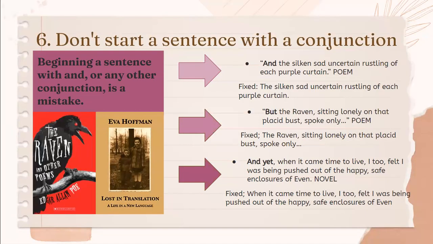Don't start a sentence with a conjunction. Beginning a sentence with an and or any other conjunction is a mistake. For example, but the raven, sitting lonely on that placid bust, spoke only. A sentence from a poem. In a fixed way could be, the raven, sitting lonely on that placid bust, spoke only.